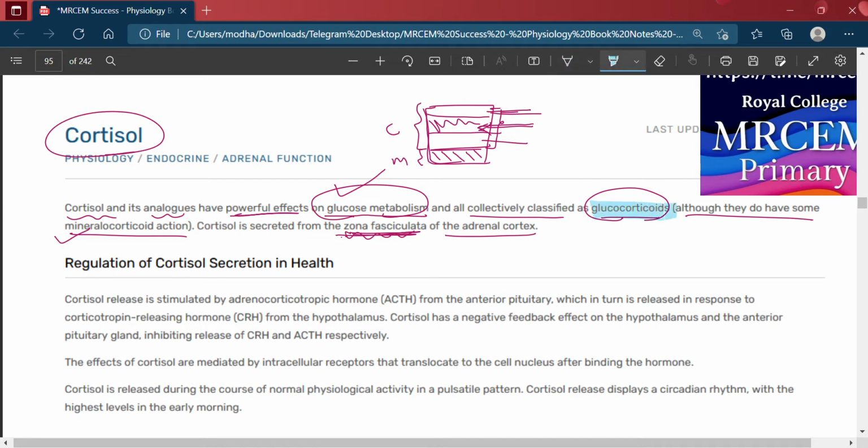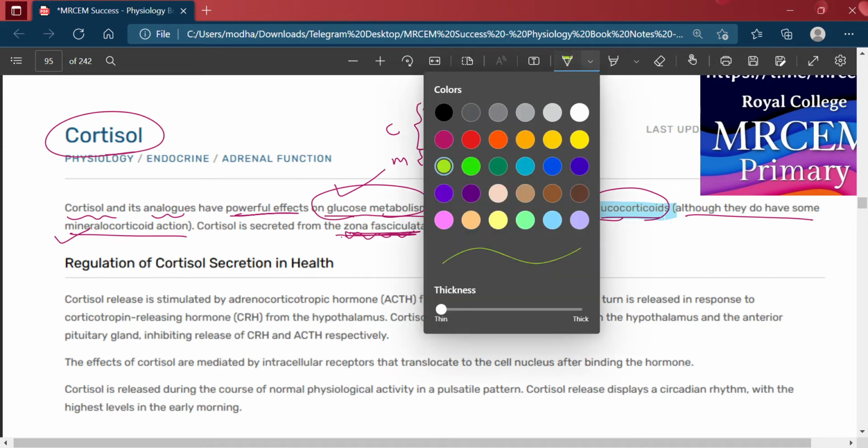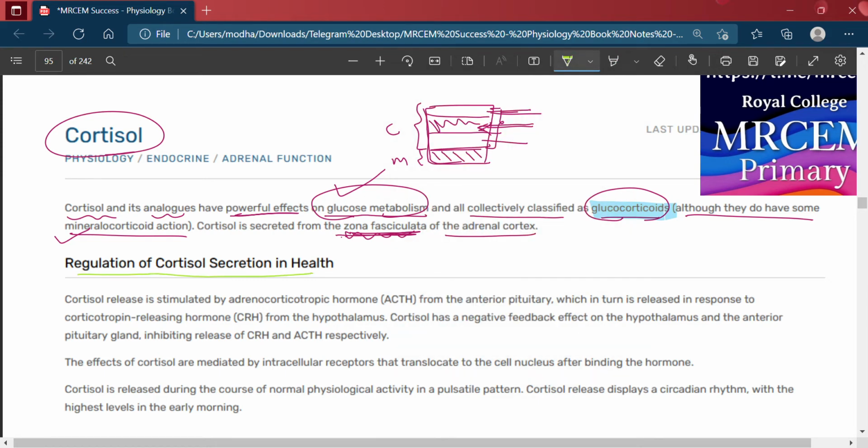Regulation of cortisol secretion in health. How is cortisol secretion regulated? Cortisol release is stimulated by adrenocorticotropic hormone, ACTH, from the anterior pituitary.